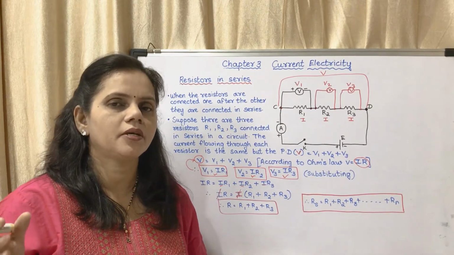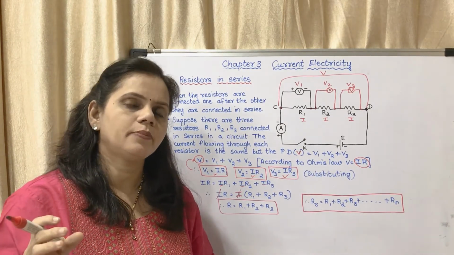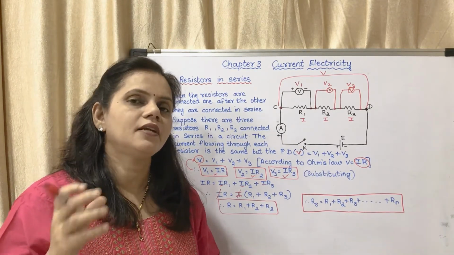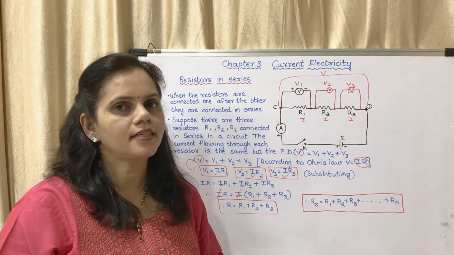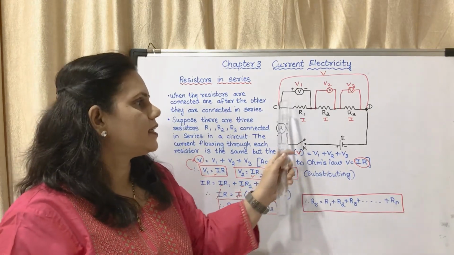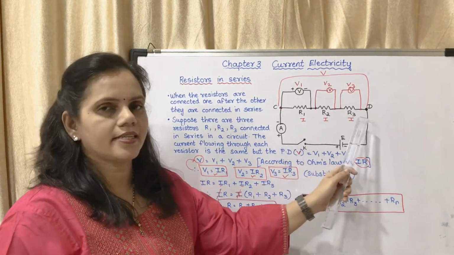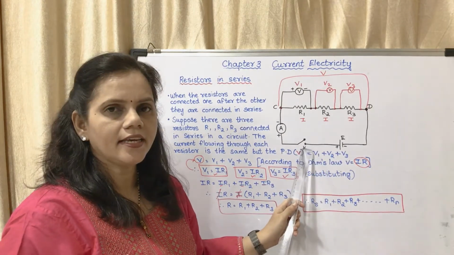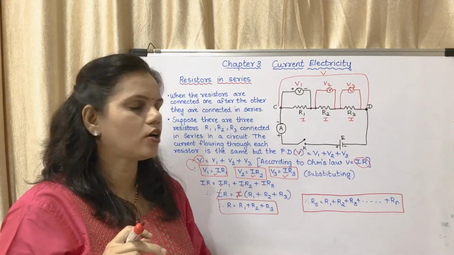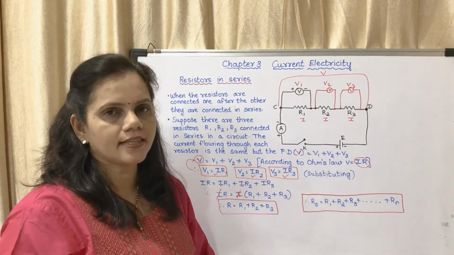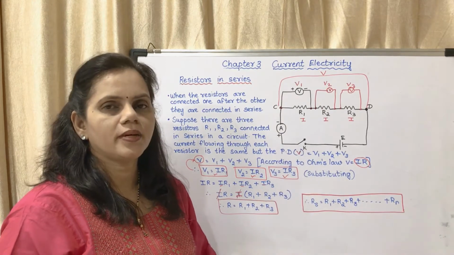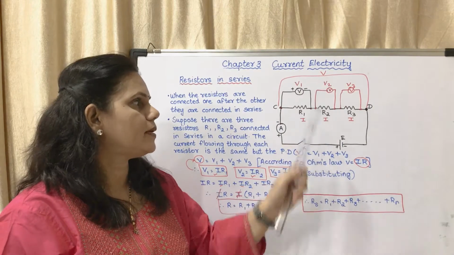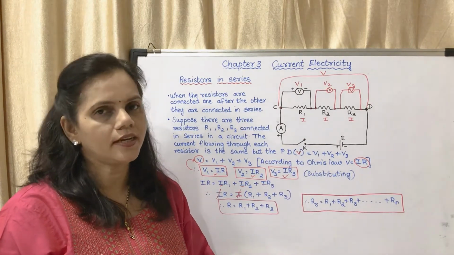Whatever number of resistors you are connecting, all of their resistances you may add, and that will be the total resistance in the circuit. So here there is a circuit with three resistances R1, R2, R3. It is connected to a key. The key is the switch to switch on or switch off, and this is the cell. This is the ammeter to measure current, and this is the voltmeter to measure potential difference.